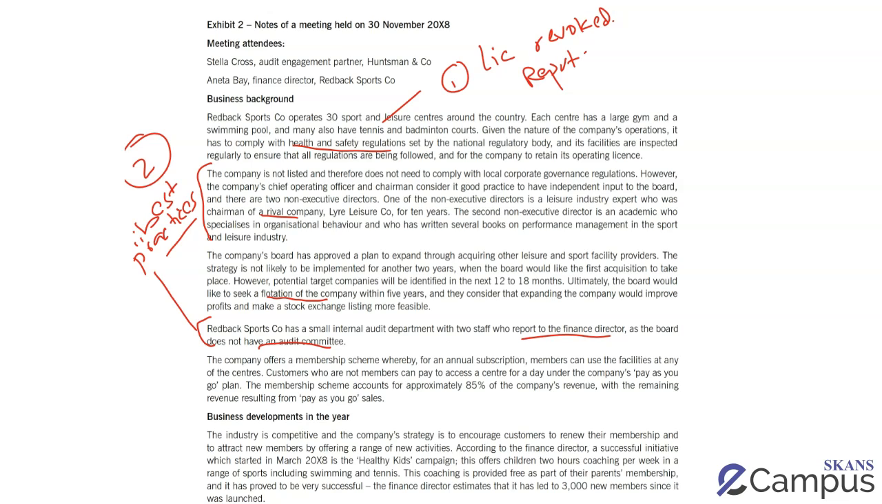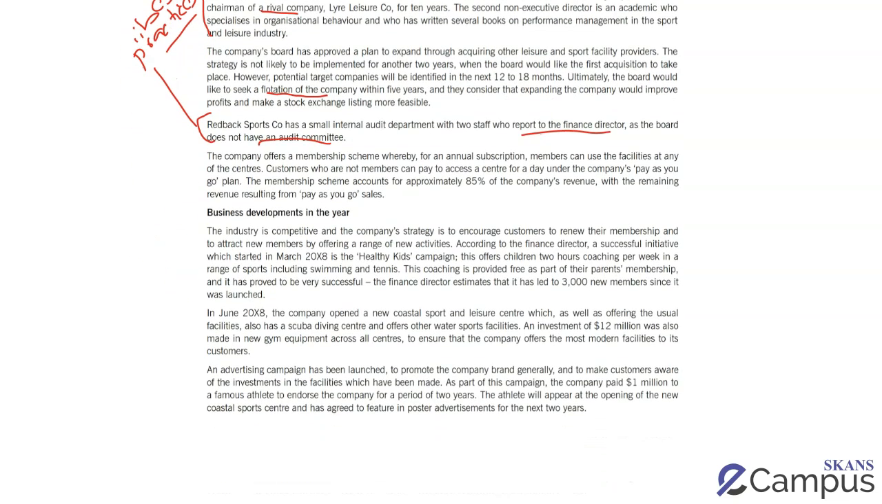I then go on to read the rest of the business background. Couldn't really find too many problems for the business. I move on to the heading, business developments in the year. Now, the first line is an easy 2 marks. This is a competitive industry. So again, simply saying this is competitive is not going to give you marks. You need to talk about specific problems that this could cause for the business.